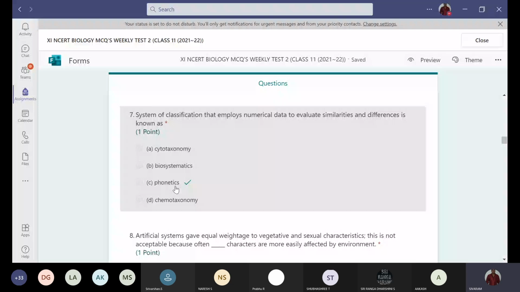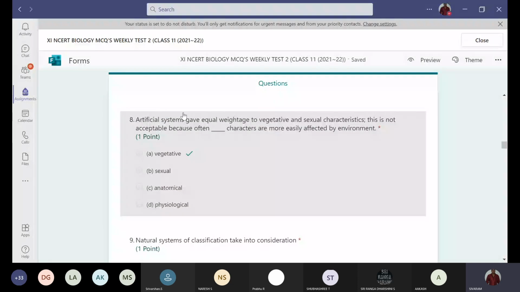And next, artificial systems gave equal weightage to vegetative and sexual characteristics. That is not acceptable because often the vegetative characters are more easily affected by environment. So the vegetative characters are mostly affected, but the sexual, anatomical, and physiological characters will not be much affected, whereas the vegetative characters are easily changed because of the change in the environment.